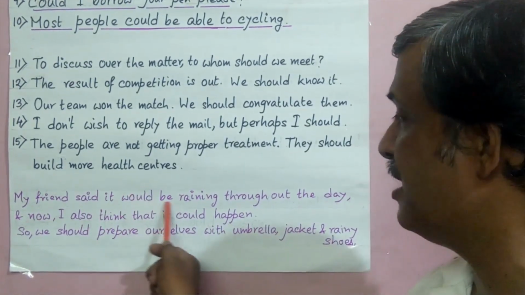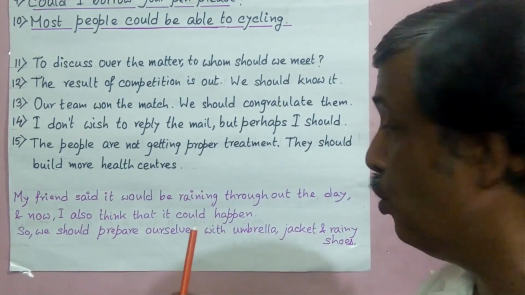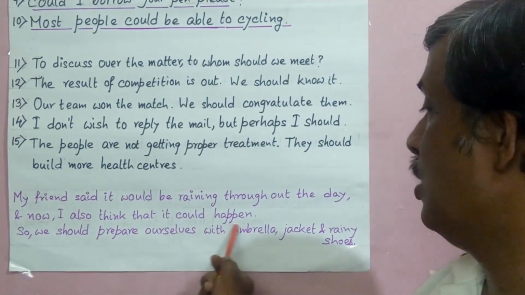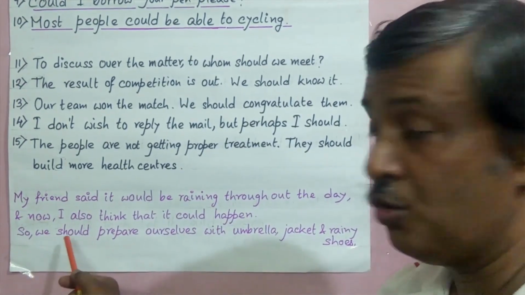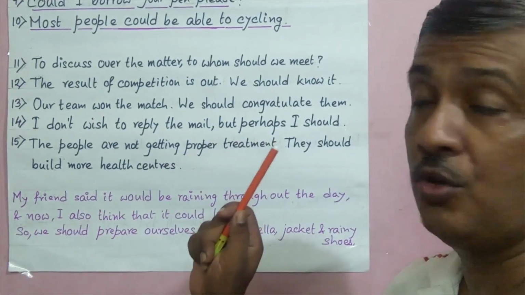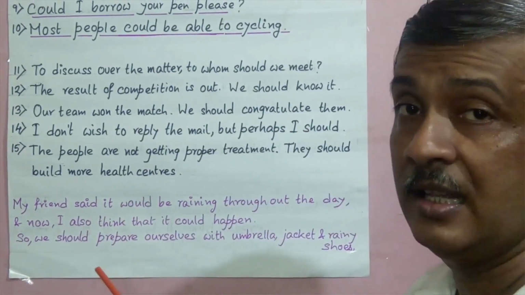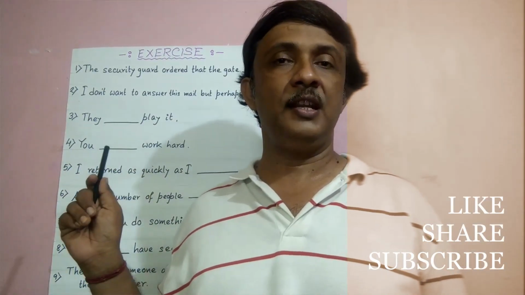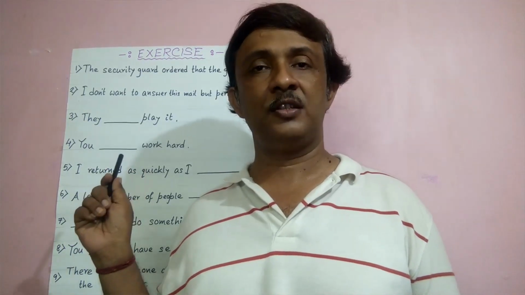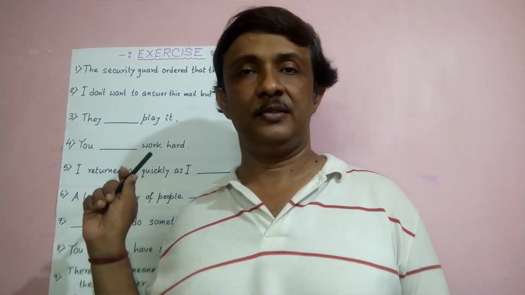So for the imagination of raining, we use would, and for the possibility, we use could here. And now to do the right thing, we use should. So these all are the uses of would, should and could. Now see the exercise. It is for you. You do it and comment in the comment box if you face any problem there.